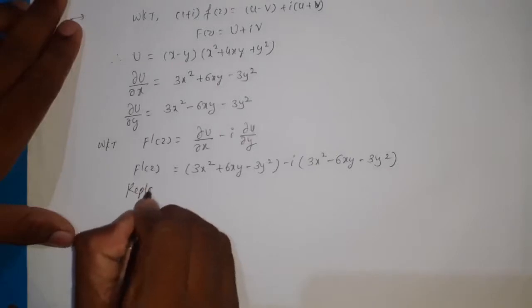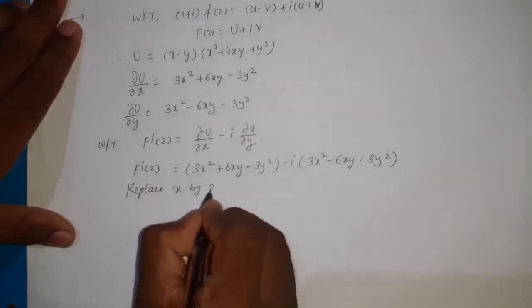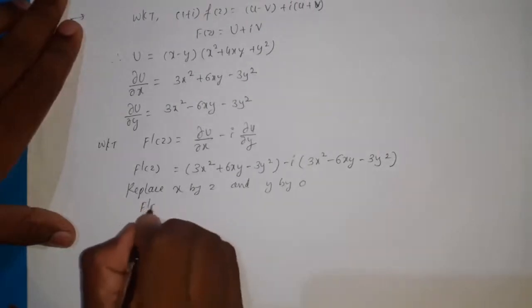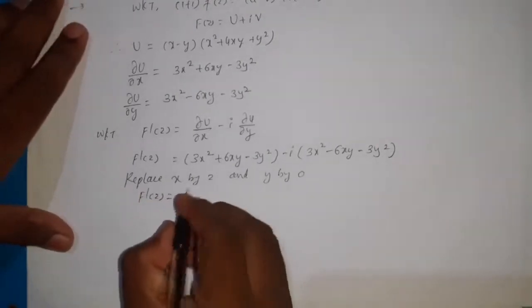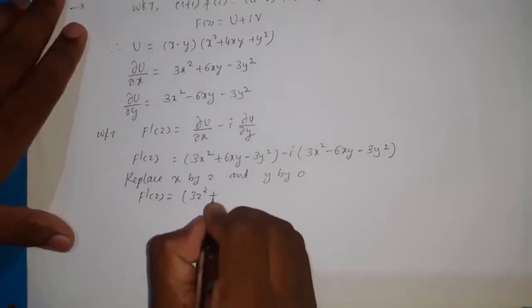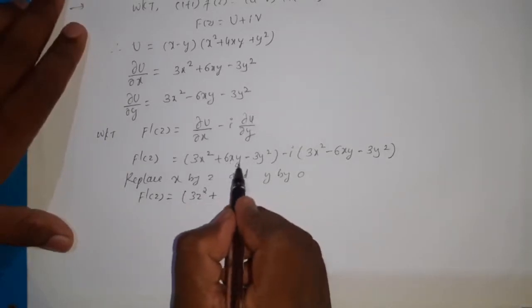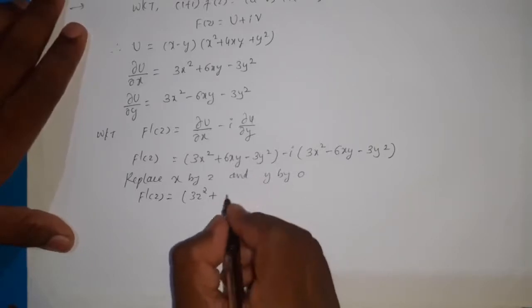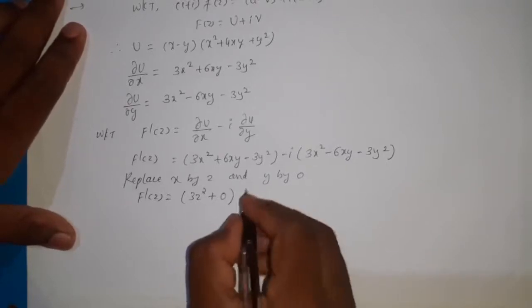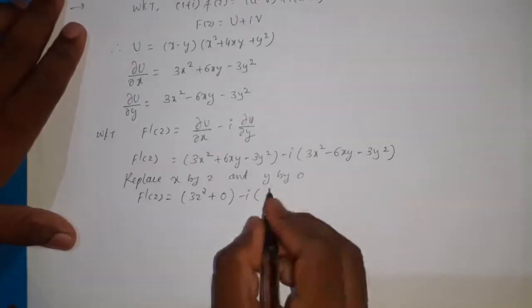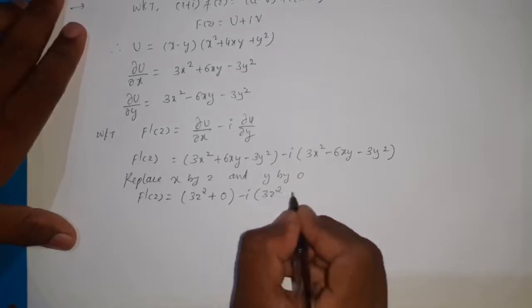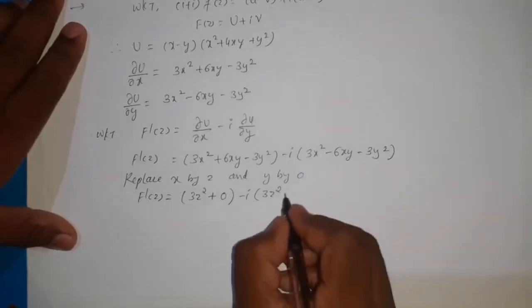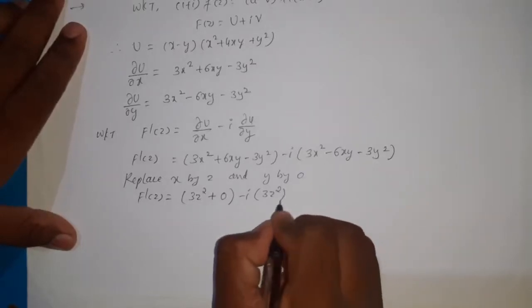Now replace x by z and y by 0. Then we get f dash of z is equal to 3z square plus, here it is 6xy, so y is 0 means the total term is 0, here also it is 0. So therefore 3z square plus 0 minus i into, here 3z square minus 6xy minus 3y square, both the terms will get 0, so the total term is 0.